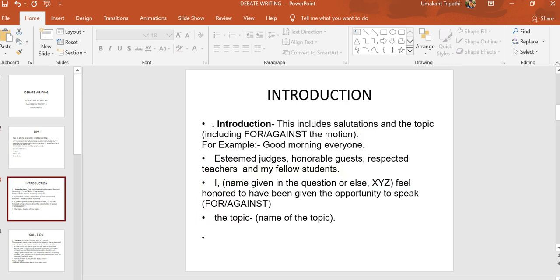Introduction part first. This includes salutations and the topic, including for and against the motion. For example, good morning everyone, esteemed judges, honorable guests, respected teachers and my fellow students. I, give your name given in the question, or else you can write XYZ. Never reveal your personal information in answer sheet. I, so and so, feel honored to have been given the opportunity to speak for or against the motion. Now write the name of the topic.